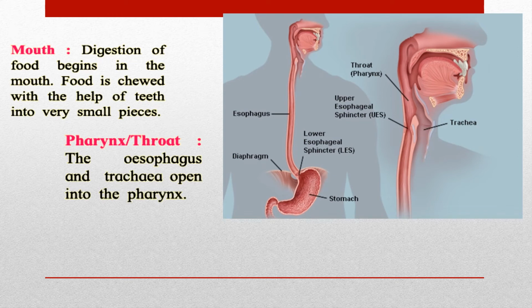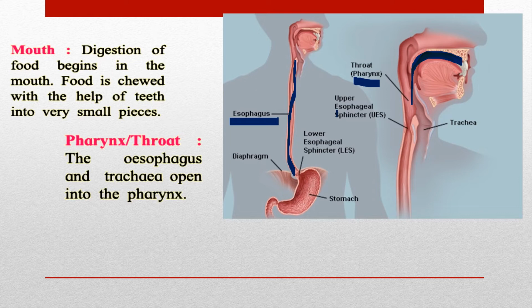Here you can see the picture of the pharynx or the throat. The esophagus and the trachea open into the pharynx. Now here is the mouth. From the mouth the food is going into the food pipe. Normally you have learned it is called the food pipe, but now we have to learn a new word for it, that is the esophagus. Okay, this is the esophagus here. This entire pipe is called the esophagus.